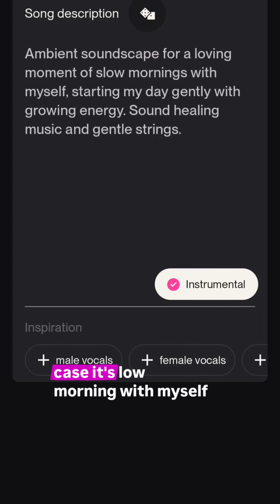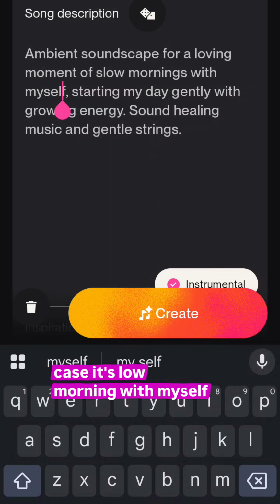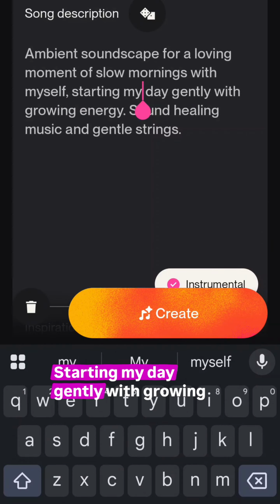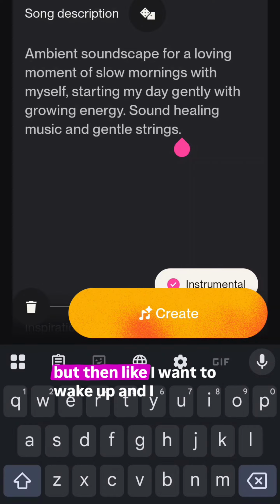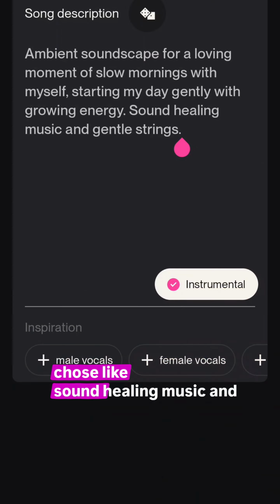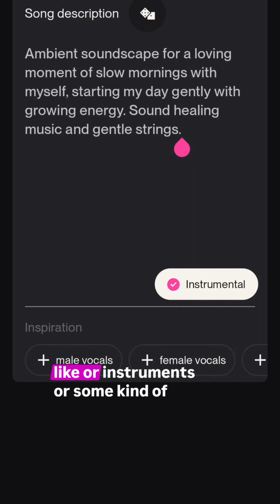In my case, it's slow morning with myself, starting my day gently with growing energy. I like to start my day slow, but then I want to wake up. And I chose sound healing music and some gentle strings. I love strings. Here you can put any music style you like, or instruments, or some kind of reference inspiration. And then I'm just gonna go ahead and click on generate, on create.